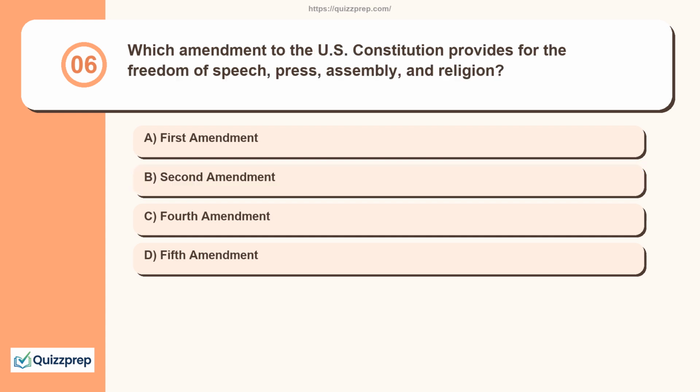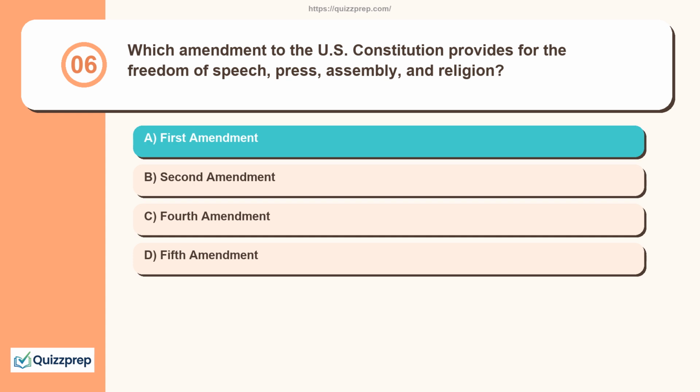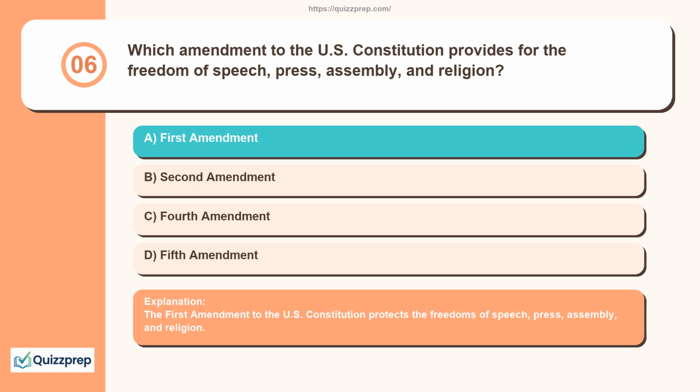Question 6. Which amendment to the U.S. Constitution provides for the freedom of speech, press, assembly, and religion? First Amendment, Second Amendment, Fourth Amendment, Fifth Amendment. The First Amendment to the U.S. Constitution protects the freedoms of speech, press, assembly, and religion.